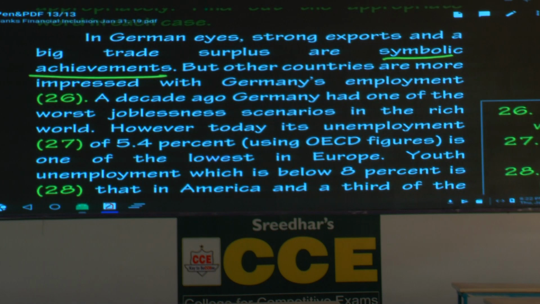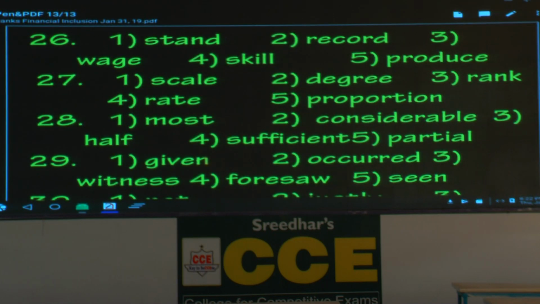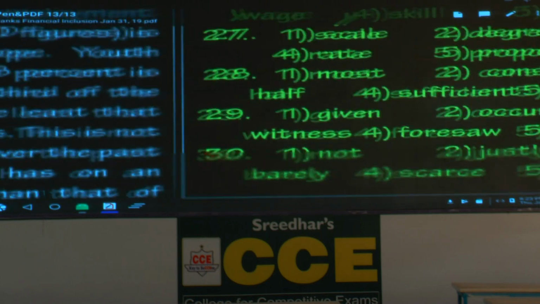But other countries are more impressed with Germany's employment. What? We'll see the options. Employment stand, employment record. Can you say employment stand? Mark it wrong. Don't consider the second option. Can you say employment wage? No, mark it wrong. Employment skill. Employee skill would have been better. You cannot say employment skill. Mark it wrong. Employment produce, not the right combination. So the context also talks about the record. So what is the answer based on that? Record, the second option is the answer.